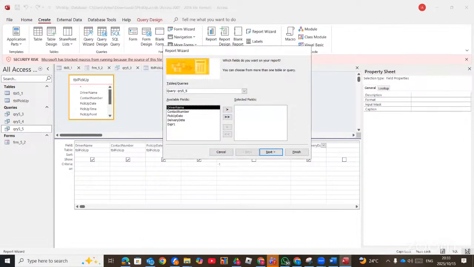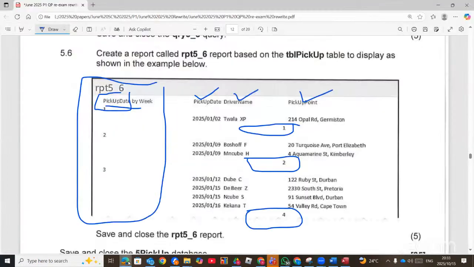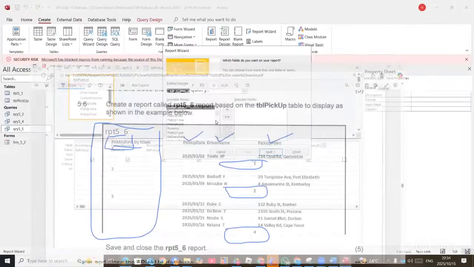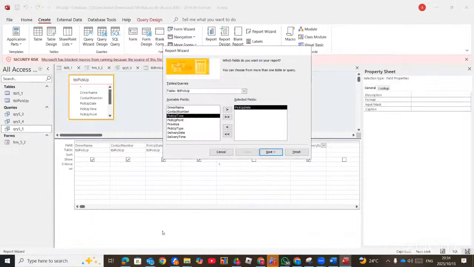And according to the question, it should be based on TBL pickup. You choose TBL pickup. Then we will need pickup date. You double click on pickup date. We will need, again, driver name as the second one. We will also need the pickup point. Only 3 fields.